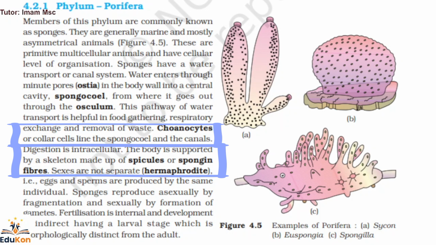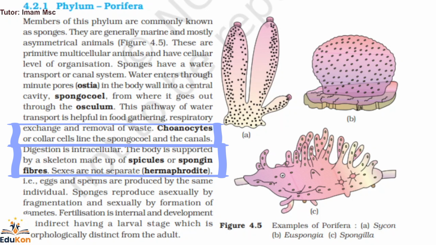And also find the false statement about sponges. For example, their body is made up of bones made up of calcium, one option. Their body is made up of spicules, next option. Their body is made up of both, and their body is made up of some other thing.